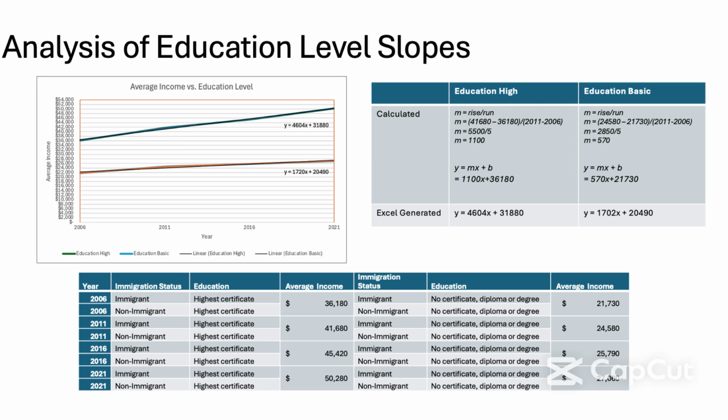Analyzing the slope levels of different education categories was performed using scatterplot and equation of best fit line. The calculated line of best fit of education high has a different slope value to its generated line of best fit by Excel software. However, the B-value is very close. Similarly, the calculated line of best fit of the education basic has a different slope value to its generated line of best fit by Excel software. However, the B-value is also very close. Both the calculated best fit line and the generated line of best fit show a positive slope M.